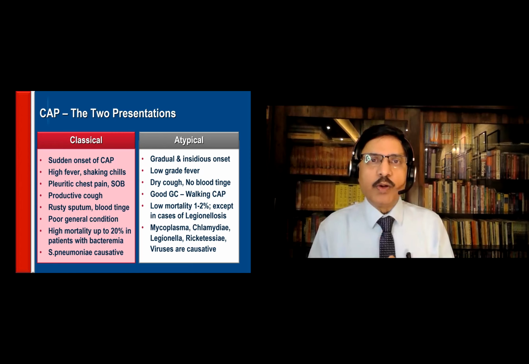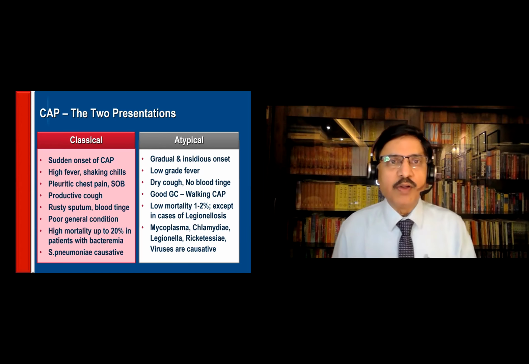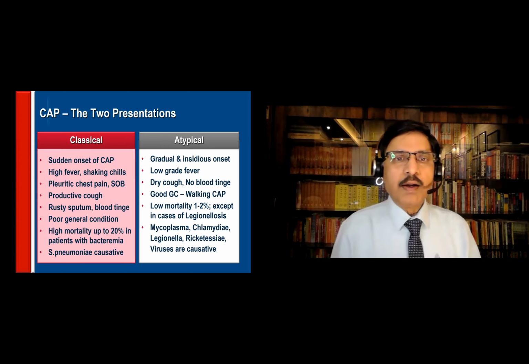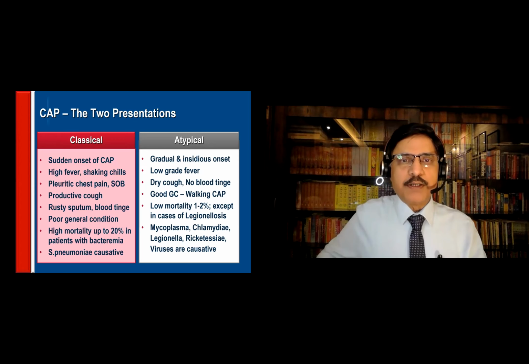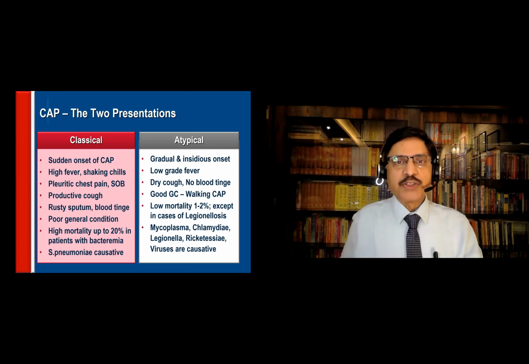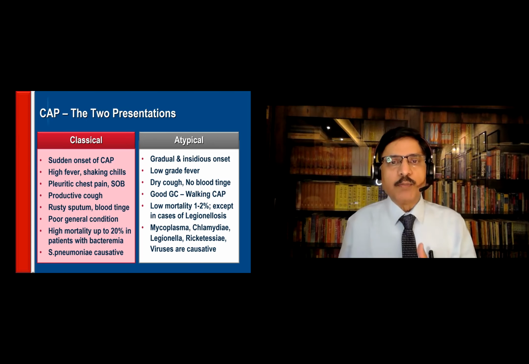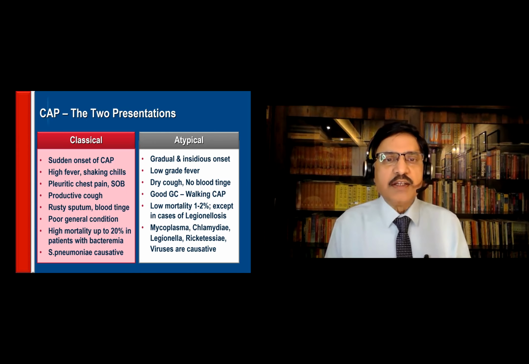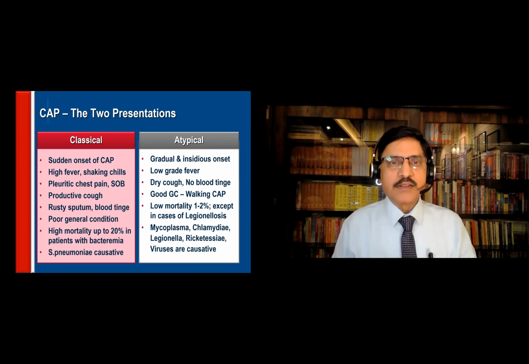Now you see pneumonia presents in 2 different forms. We call it classical pneumonia and atypical pneumonia. Classical pneumonia is sudden onset of CAP, high fever, shaking chills, pleuritic chest pain. That means if the patient breathes like that, there will be a catch in the pneumonic area. Shortness of breath, productive cough, sputum will be coming. Sometimes the sputum will be blood tinged or rusty in color, like the old iron rust. That rusty sputum is significant for the diagnosis of pneumonia.